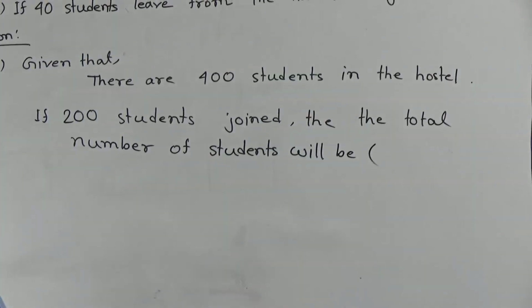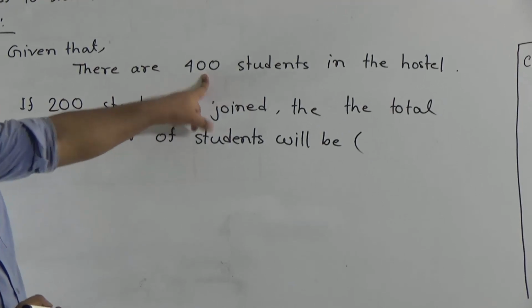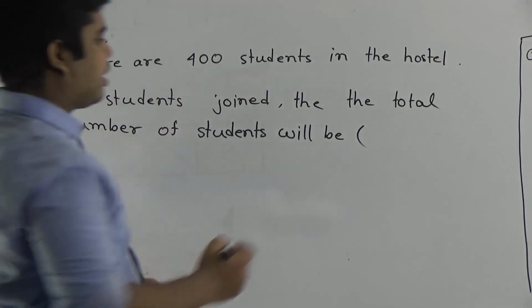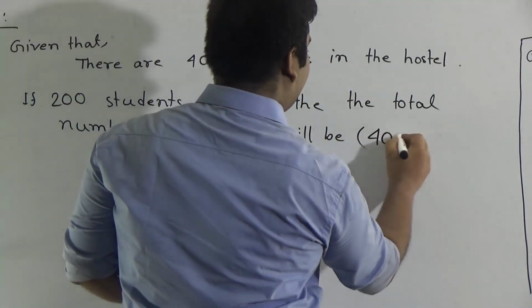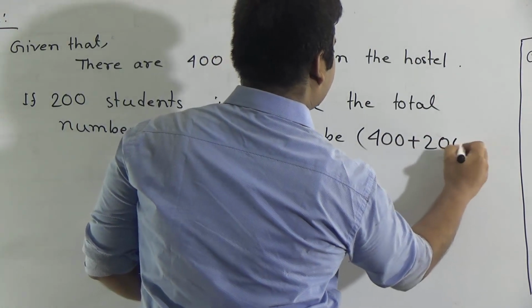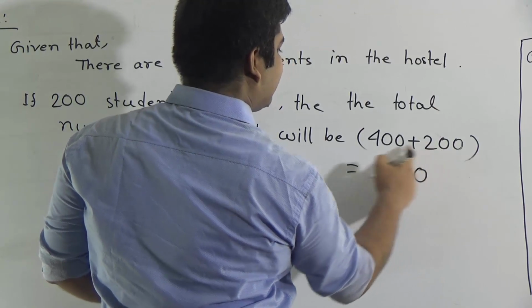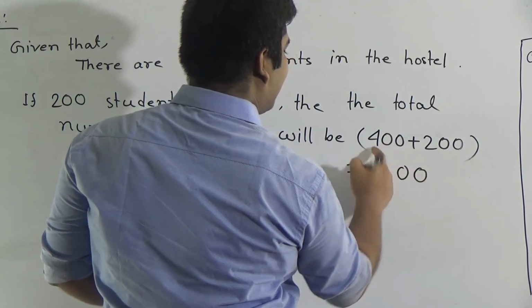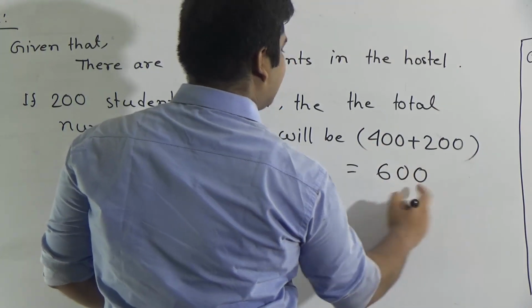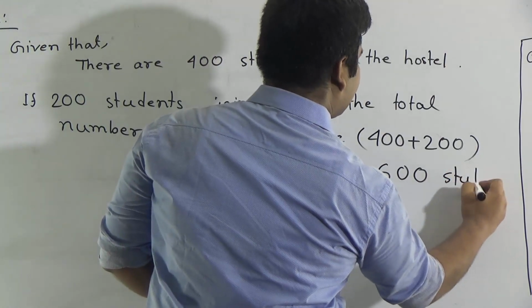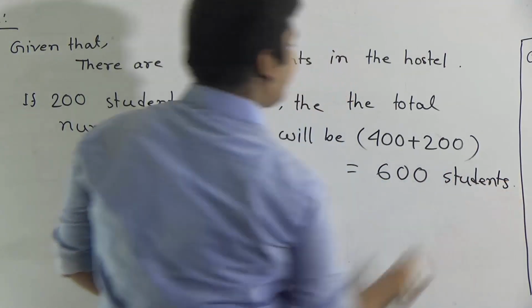What can we do? We add 400 with 200. 400 plus 200. Here 0, 0, 0, 0 plus 0, 0, 2 plus 4 it will be 6. So 600 students. I hope you have understood.